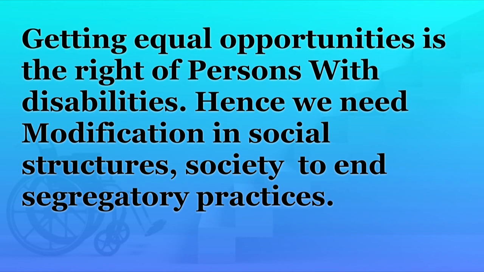So, we need modification in our social structure, in our society, in their attitudes, so that we will be able to end the segregatory practices which segregate persons with disabilities from our community, from our society.